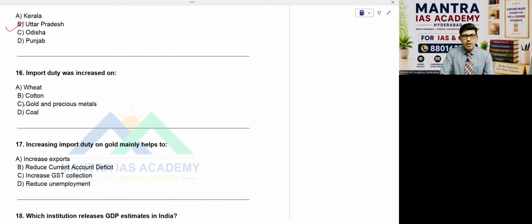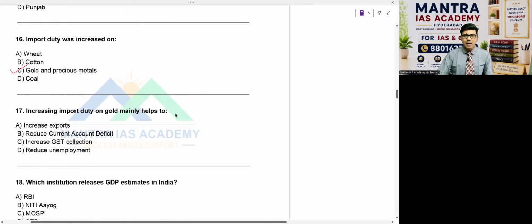This is what you can say, gold and precious metals. If you import and raise the duty, automatically the gap will be reduced. That's a major point here. Increasing import duty on gold mainly helps to increase exports and reduce the current account deficit. That's what I mentioned now. So it reduces the current account deficit.